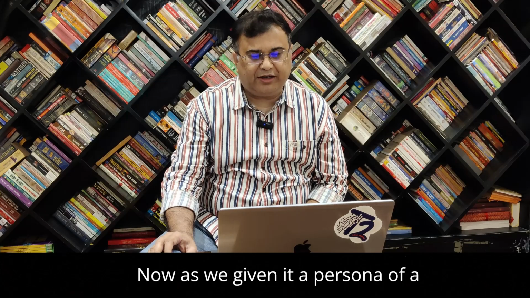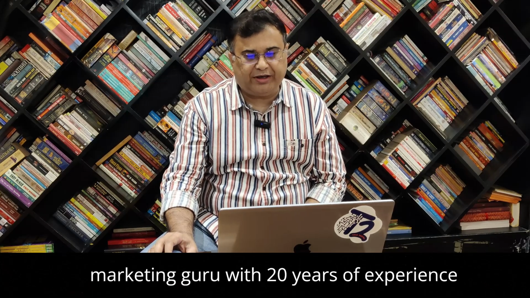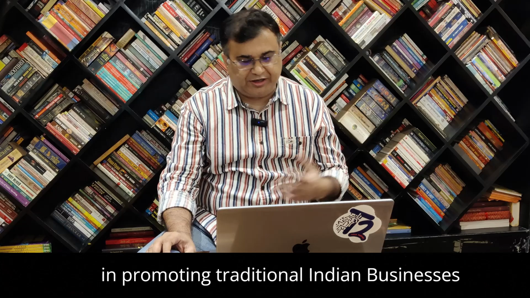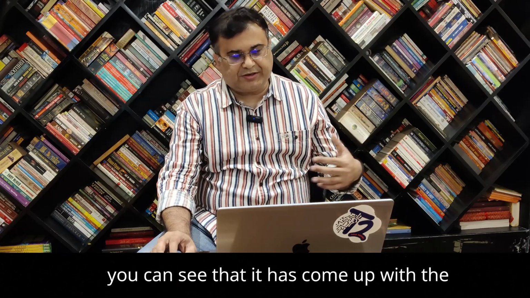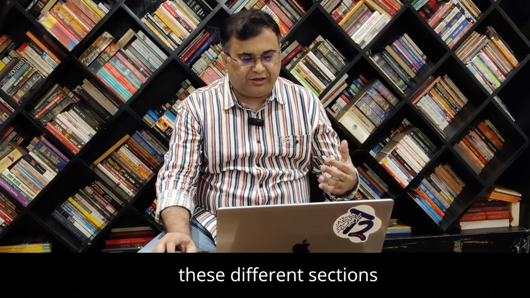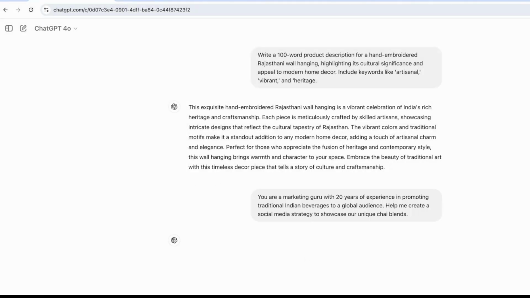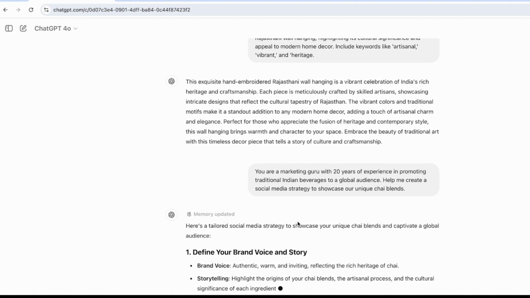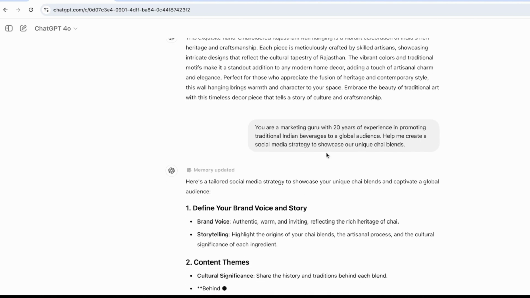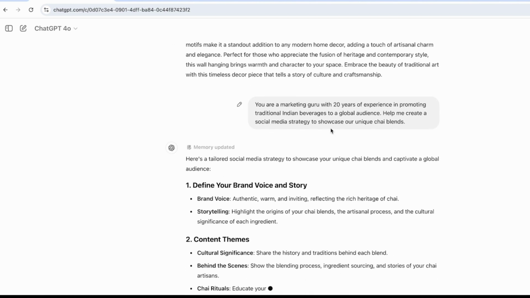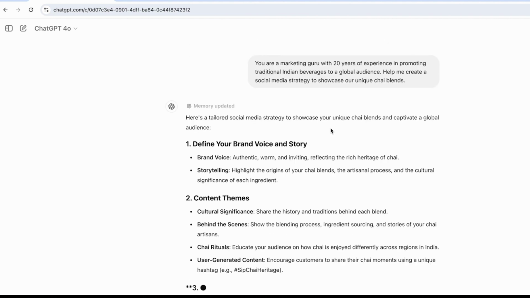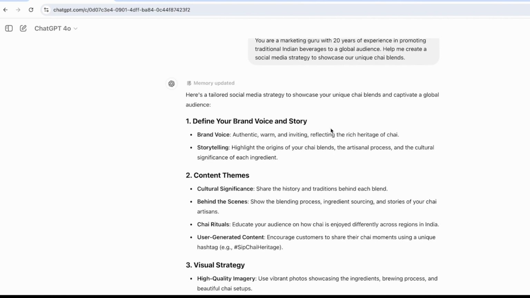Now, as we have given it a persona of a marketing guru with 20 years of experience in promoting traditional Indian businesses, you can see that it has come up with these different sections based on the prompt that we have given to it. So you can see that there are various aspects to this whole output, starting from defining your brand story, to themes, to visual aesthetics, engaging with the educational content. All the different sections have been generated as per this particular prompt.